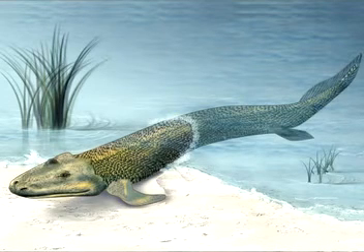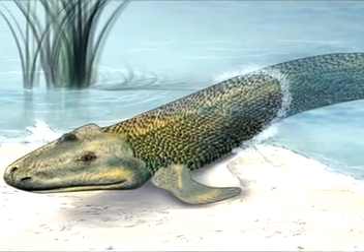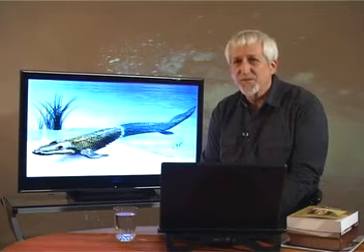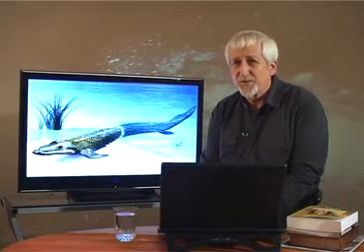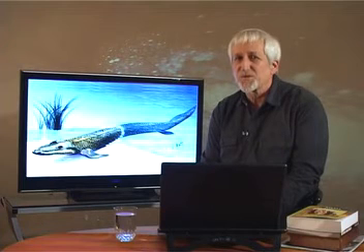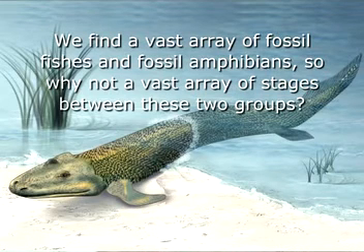A recently discovered fossil fish has fins looking more like legs than any previous fossil find. This fossil, named Tiktaalik rosea, certainly looks more like an intermediary stage between fish and amphibians than any previous fossil. However, many people have missed the point. According to classical evolutionary theory, the change from fish to amphibians was achieved by a long process of very slight changes taking place over long timescales. We find a vast array of fossil fishes and a vast array of fossil amphibians. So why do we not find an even vaster array of stages between these two groups?